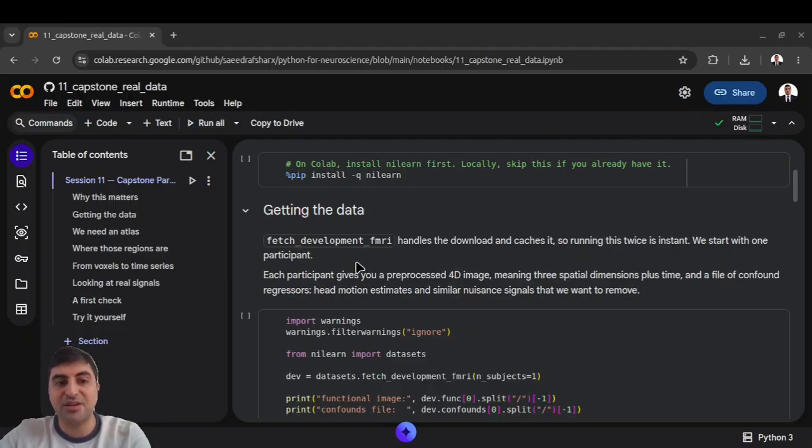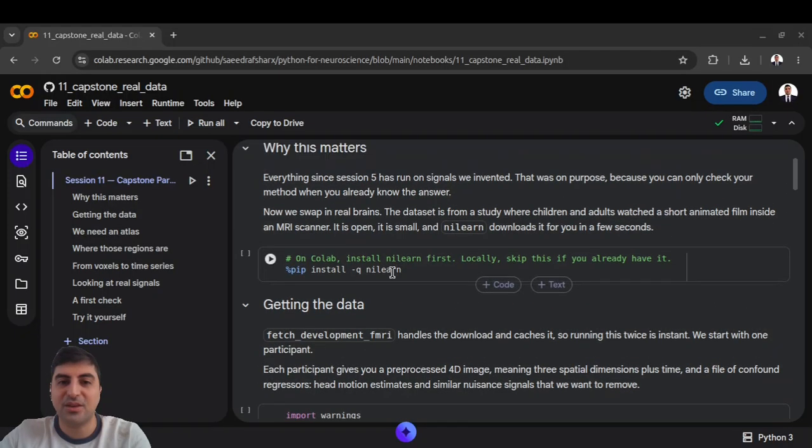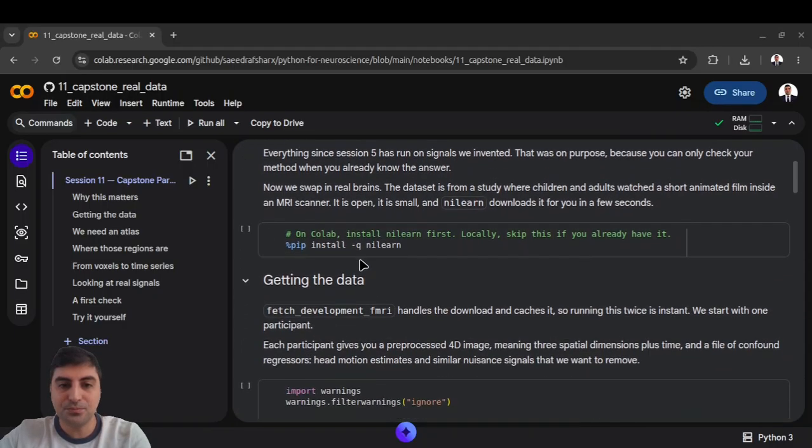And different people's brains follow the same film in strikingly similar ways. That last observation opened up a whole approach called naturalistic imaging. Children who cannot lie still for an hour of abstract tasks will happily watch a cartoon. Okay, let's look at the code.